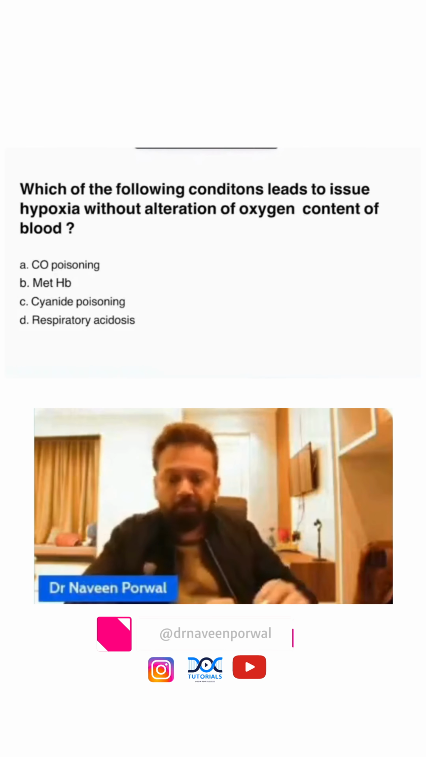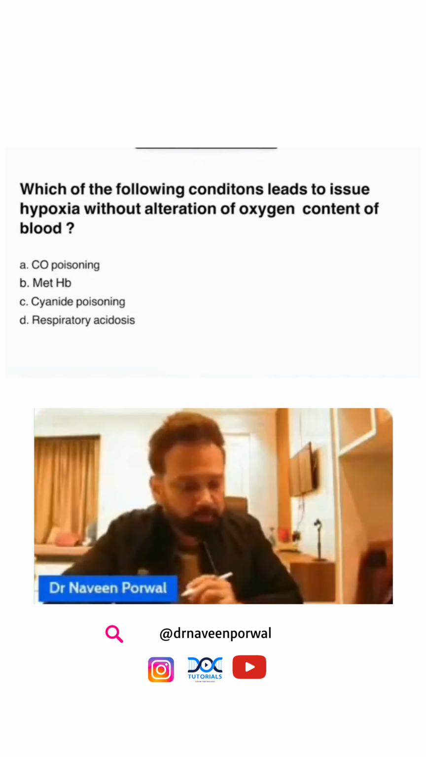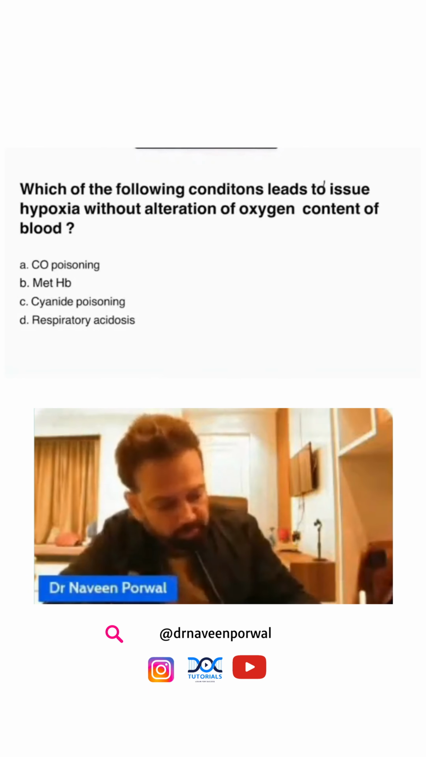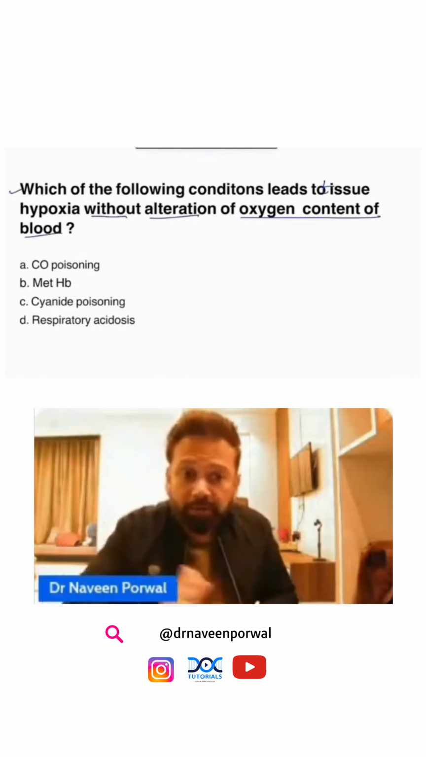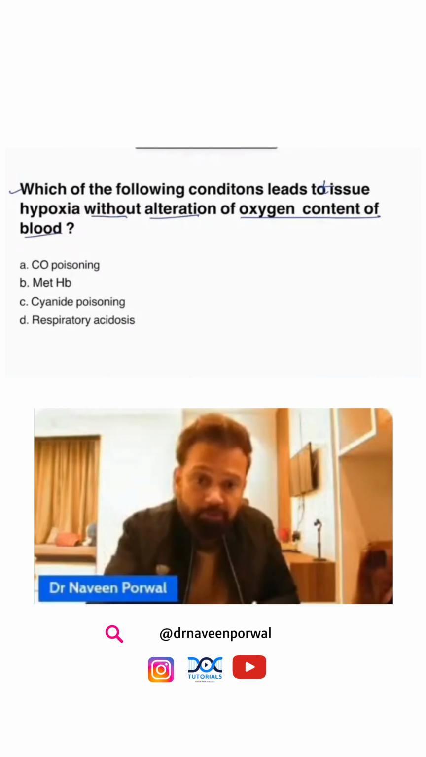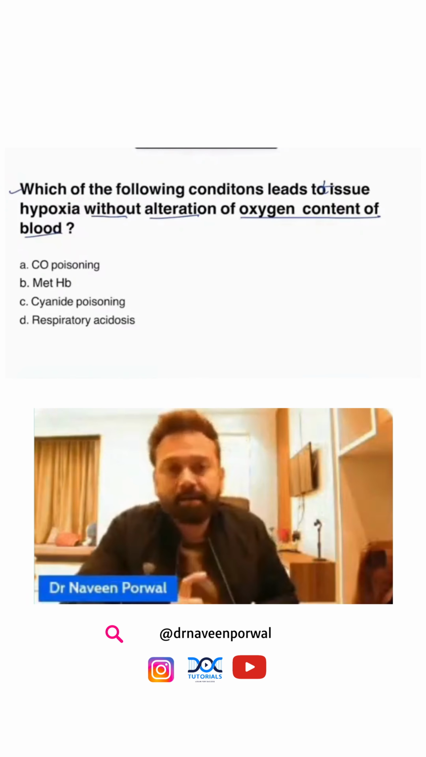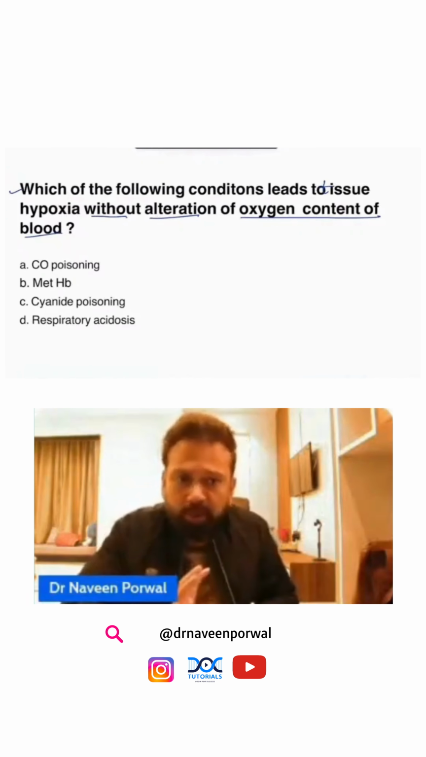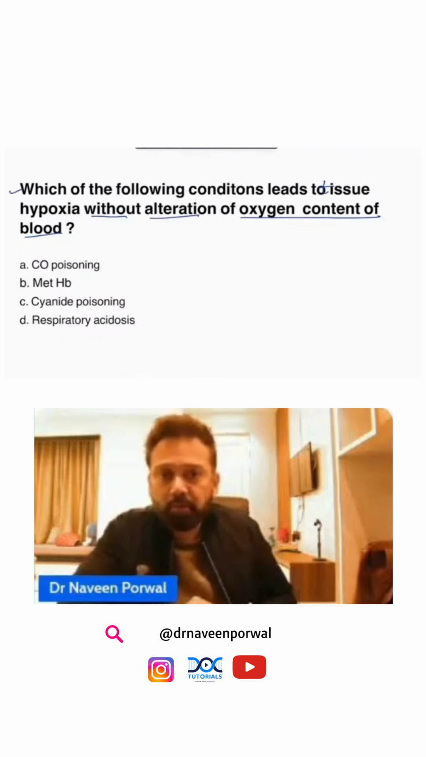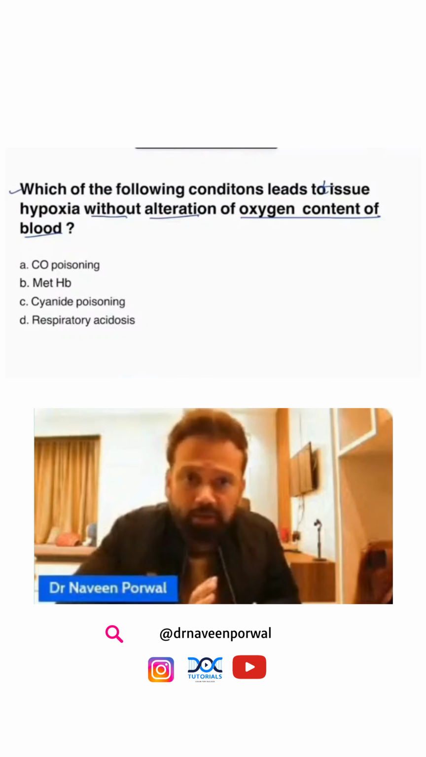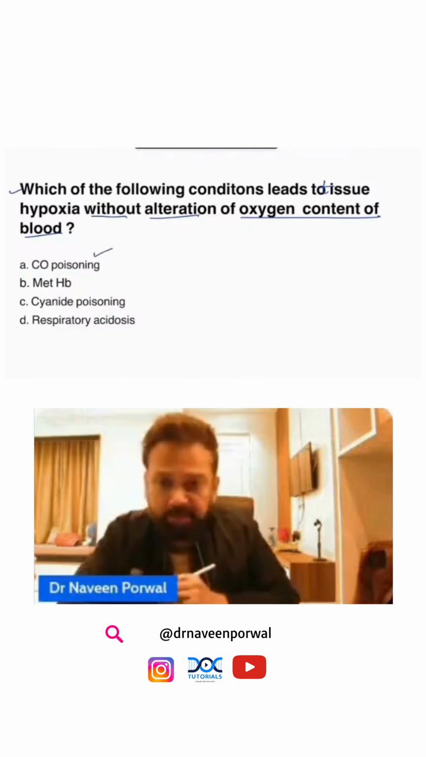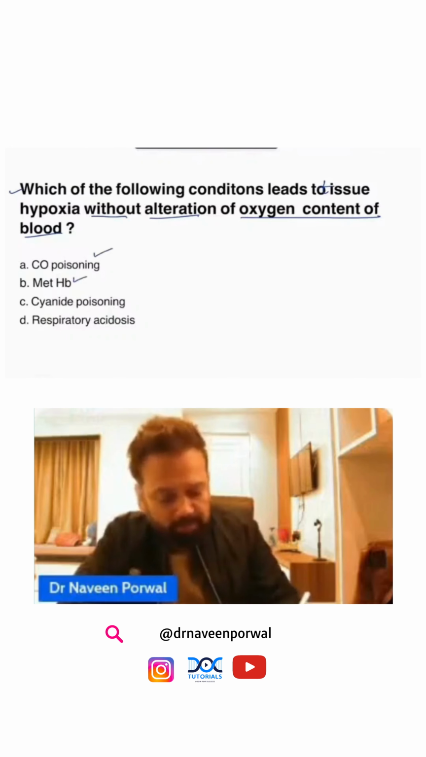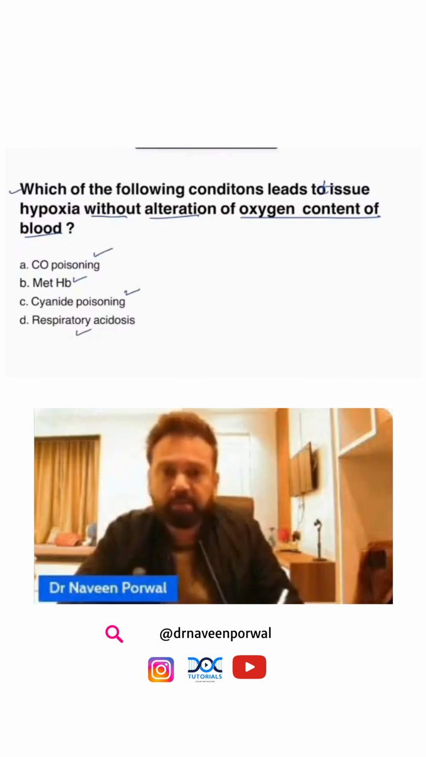Question number 1. Which of the following conditions lead to tissue hypoxia without alteration of oxygen content of the blood? It means oxygen content is okay, but there is hypoxia. So it can be asked like a one-liner, it can be asked like a conceptual question. Carbon monoxide poisoning, methemoglobin, cyanide poisoning, or respiratory acidosis.